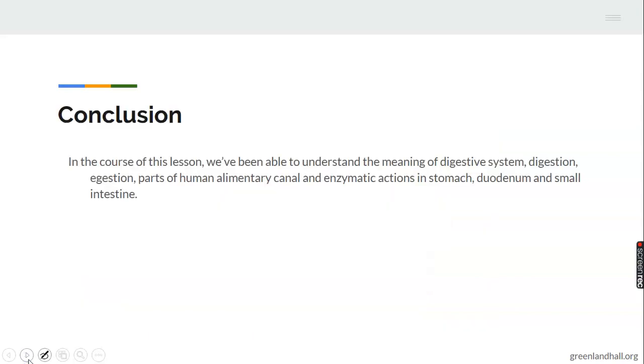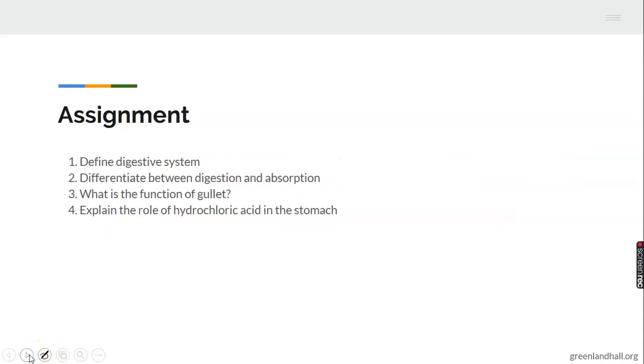The conclusion: in the course of this lesson, we have been able to understand the meaning of digestive system, digestion, parts of the human alimentary canal, and enzymatic action in the stomach, duodenum, and the small intestine. We have been able to identify all these in our course of study. So the assignment: define digestive system, the difference between digestion and absorption, what is the function of the gullet, and explain the role of hydrochloric acid.